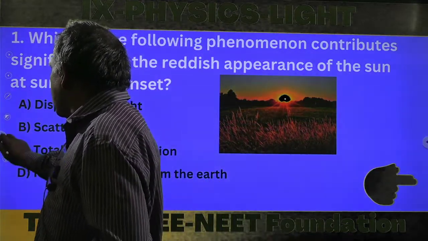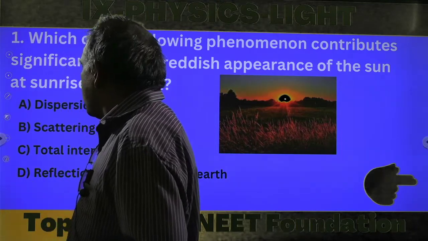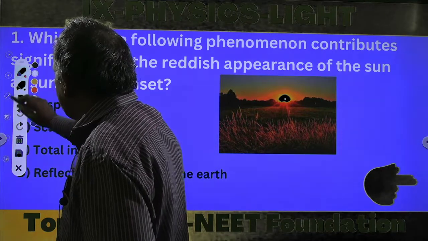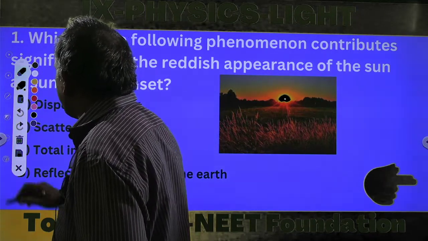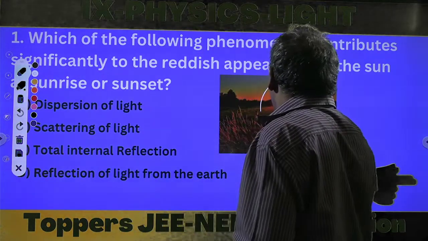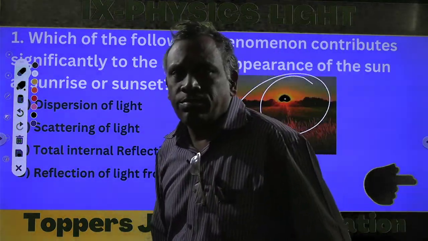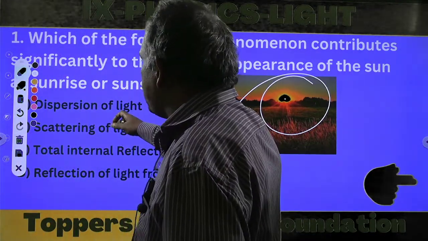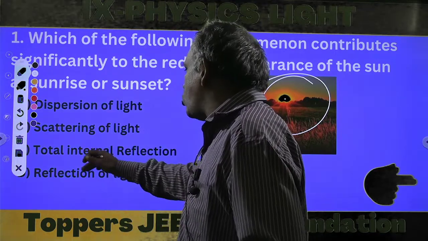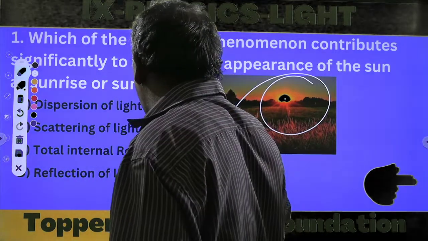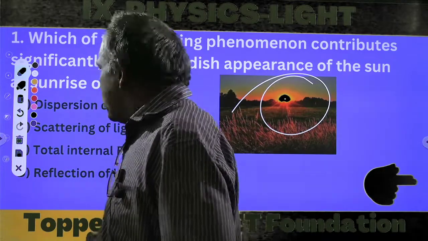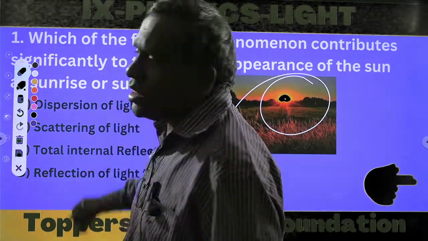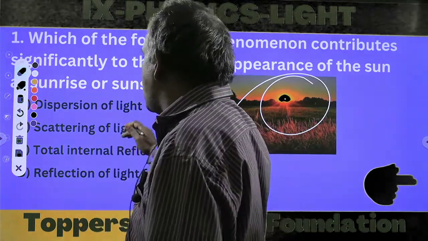The reddish appearance we observe in the light is due to, option A, dispersion of light, or scattering of light, total internal reflection, or reflection of light from the earth. Dispersion is the splitting of light. That is in no way connected with the question, which is about the scattering of light.